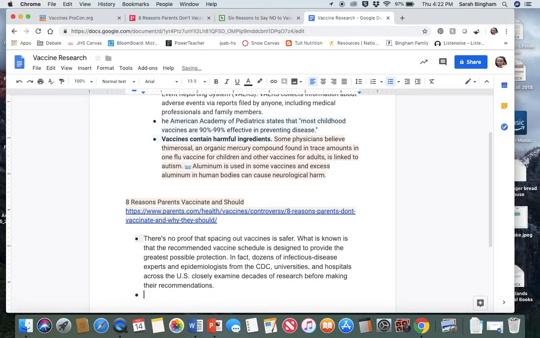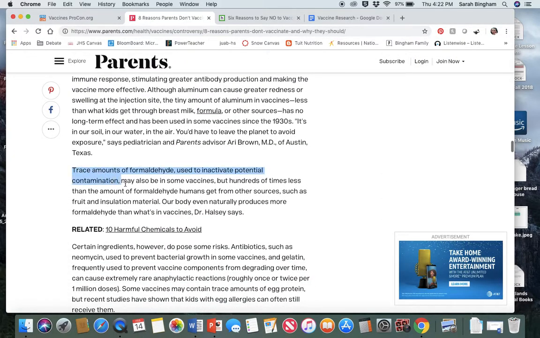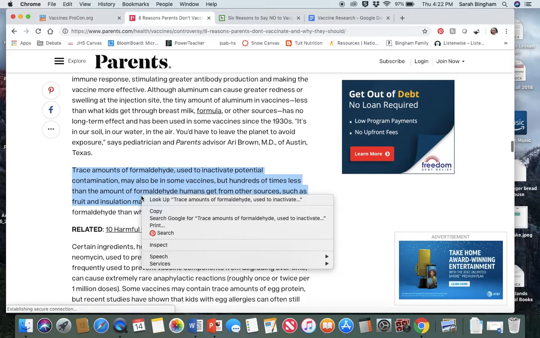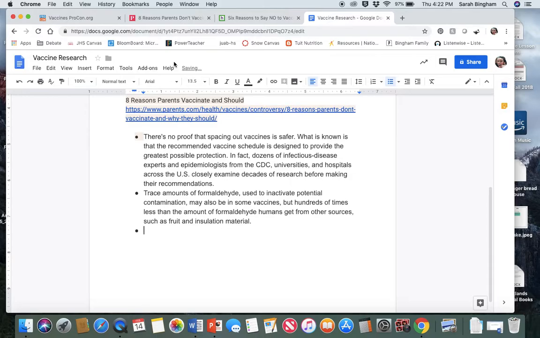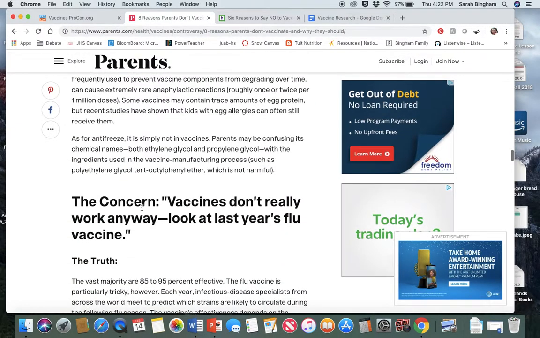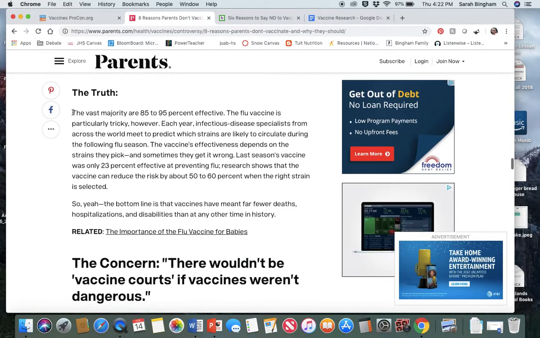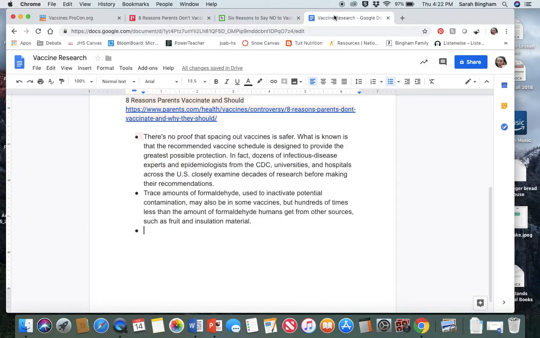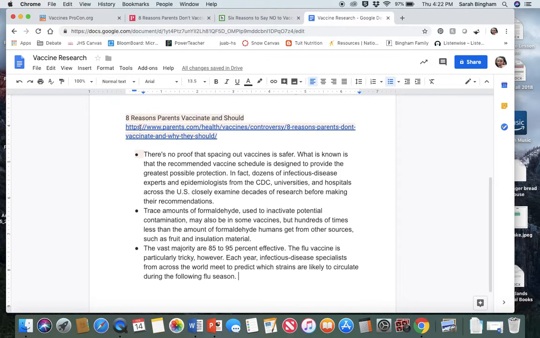And then I am going to go back to the same article. And let's say I want this one, trace amounts of formaldehyde. I might have to go back and read this one. Formaldehyde does not sound good. All right, and then I'm going to go back in. I know that any of these bullet pointed things, like "vaccines don't really work anyway, look at last year's flu vaccine." Well, that's kind of my excuse, but you know, measles, mumps, rubella, it helps for that. But anyway, I know that anything here that I have copied and pasted, if I want to use it word for word, comes from this source, and I put it in quotation marks in my paper.